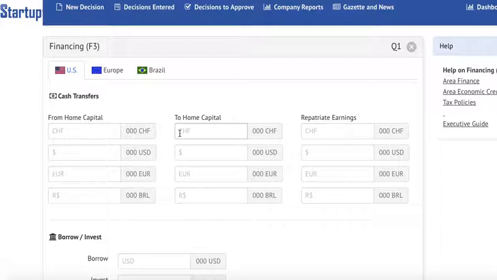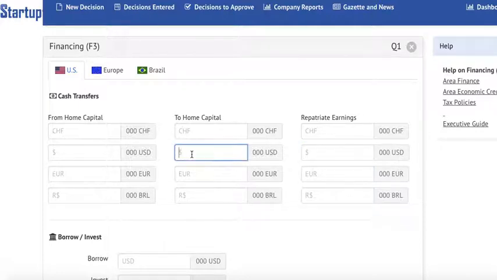You could either reduce the initial equity, that would be done via to home capital, or you can share some of the earnings that have been produced in the US via a repatriate earnings.